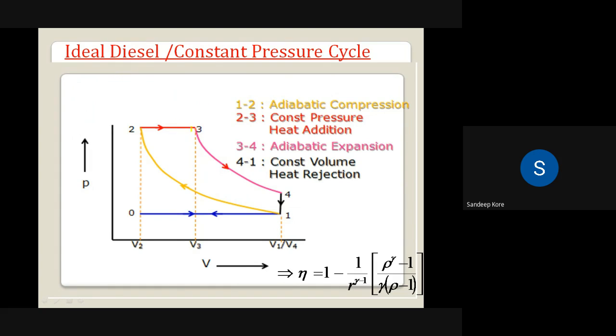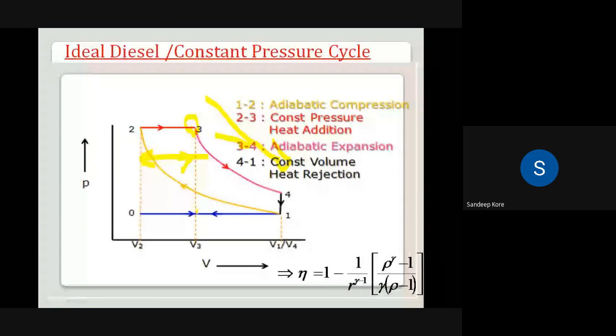Now at the end of point 3, the fuel is injected and starts to burn. Because of the burning of fuel, high pressure is developed inside the engine, and due to this high pressure there is an impact on the piston, and piston starts to move in the downward direction. If you observe, some portion of the stroke is utilized for fuel injection, this much.